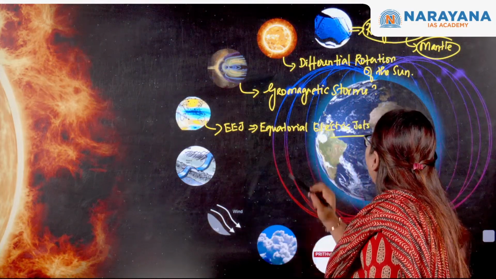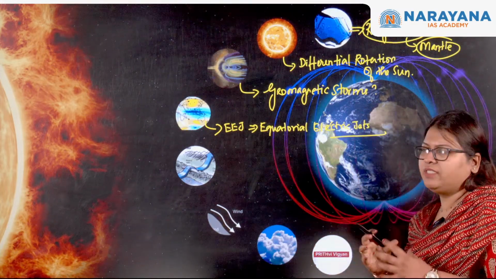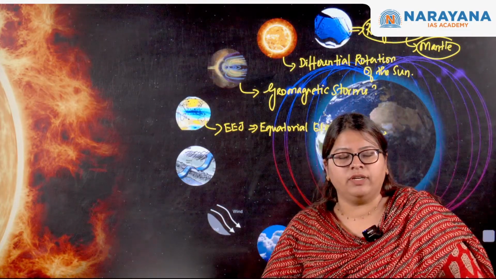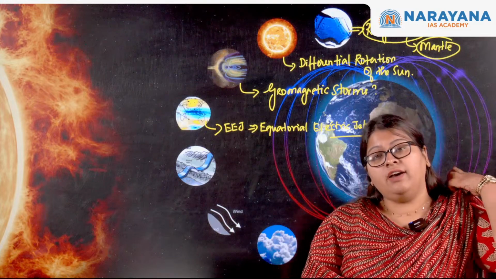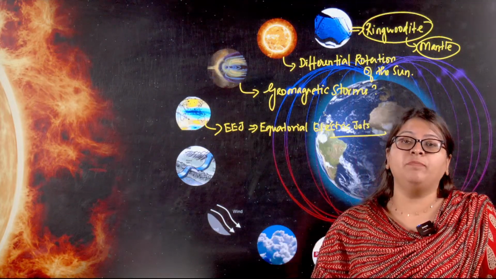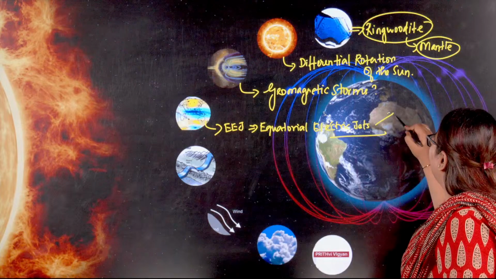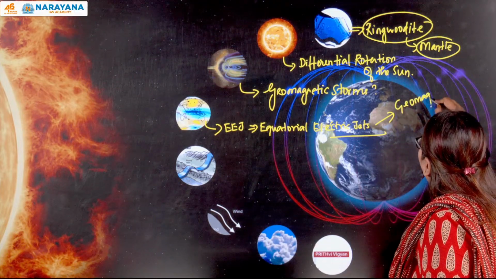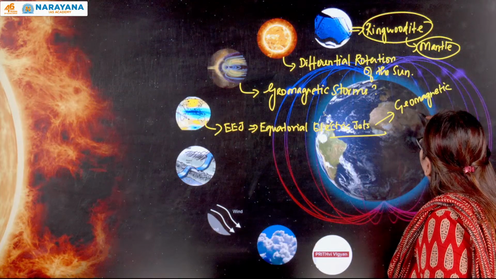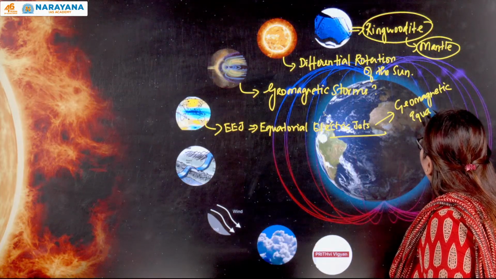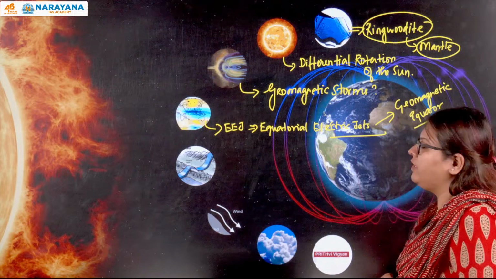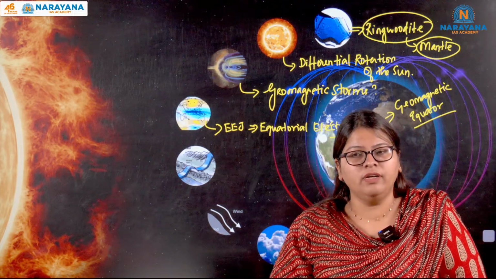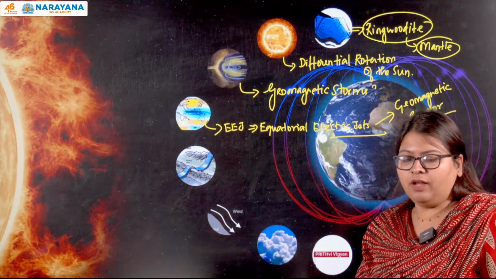Okay, so we will be seeing what is this equatorial electric jet, in which layer of the atmosphere does it actually pass through, and here we will discuss another important concept, that is the earth's geomagnetic equator. So what do you mean by the geomagnetic equator? Is it the same, or is it fixed like the earth's equator? All that we'll be discussing in this particular article.